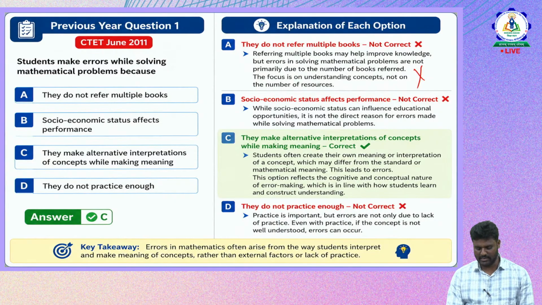Option C is they make alternative interpretations of concepts while making meaning. This will be the correct answer for the given question. Students make errors while solving mathematical problems because they make alternative interpretations of concepts while making meaning. Students come with previous knowledge; they do not come with empty minds.